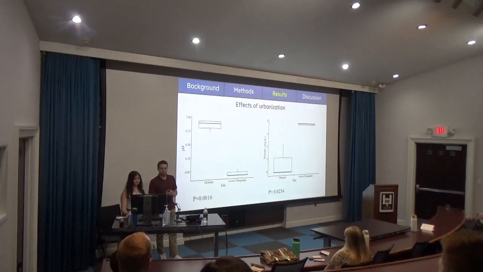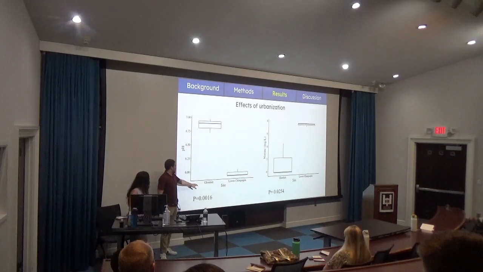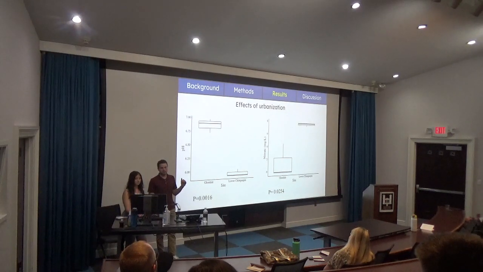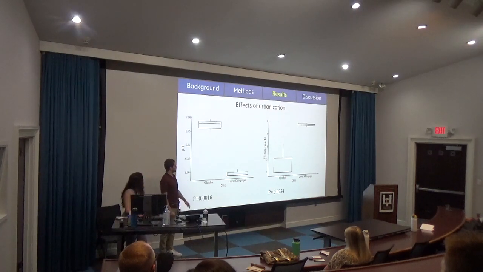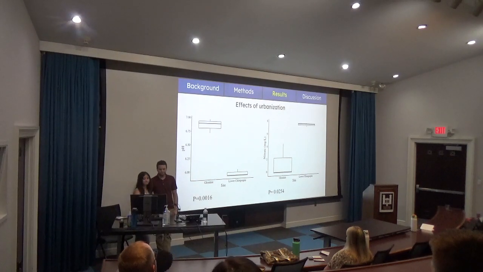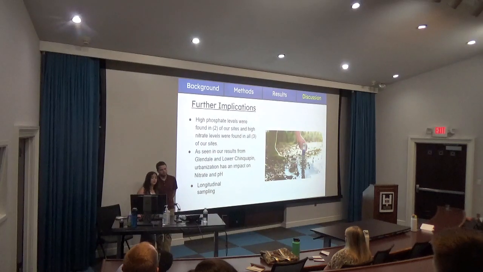And then in terms of the effects of urbanization, we have Glendale, our less urbanized site, with a lot less impervious surface area, so it is able to absorb groundwater more. We see that they have a higher pH than the lower Chinkopin, and for nitrate, the levels at Glendale are a lot lower than the lower Chinkopin. And as we've seen before, we had high phosphate levels found in 2 of our sites and high nitrate levels found in all 3 of our sites.